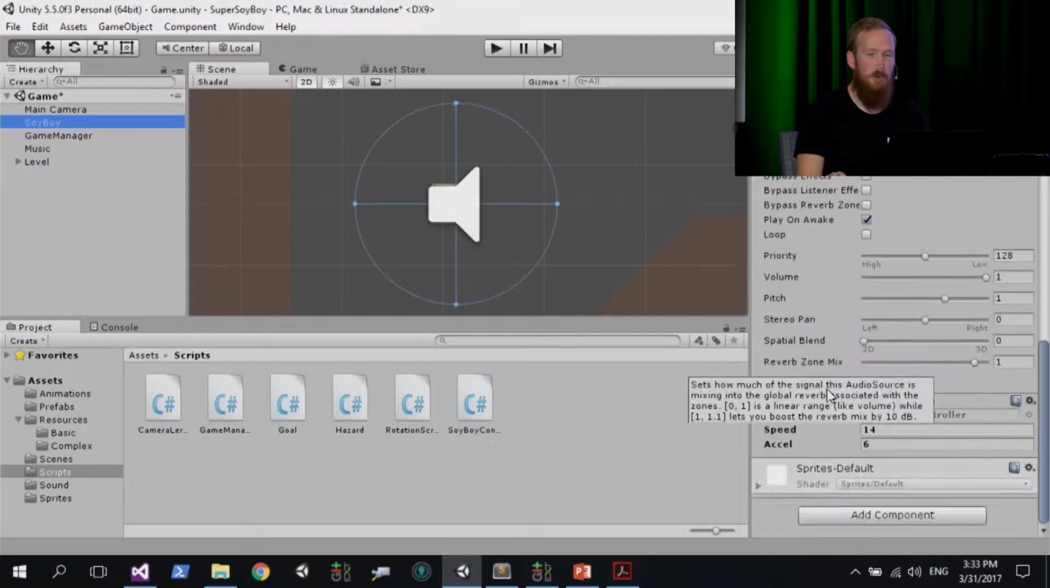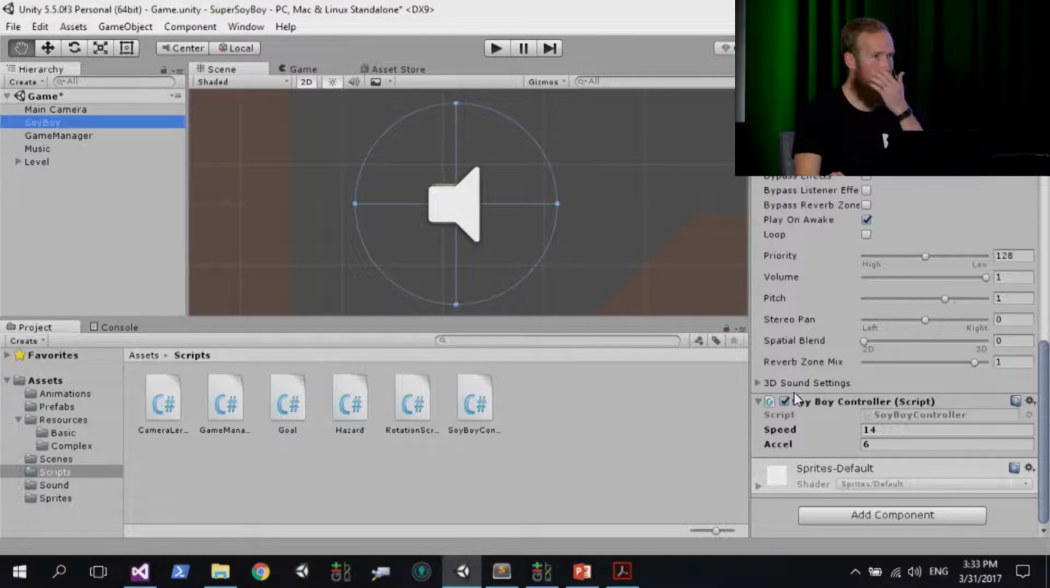Okay, so right at the bottom, if you select Soy Boy, you should have this script attached here called Soy Boy Controller. If it's not attached, you can click Add Component, and then type in soy in that little search box, and then just click on Soy Boy Controller, and it'll attach your script. And then if you run the game, it should be working if you've already changed the code in that script. But not to worry if you didn't get there.